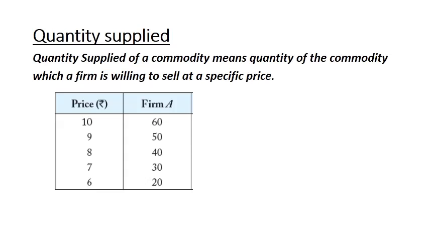So the difference between supply and quantity supplied is that in supply we say the quantity of a commodity is offered for sale at different possible prices. But in the case of quantity supplied, it is defined as the quantity of a commodity which a producer is willing to sell at a specific price.